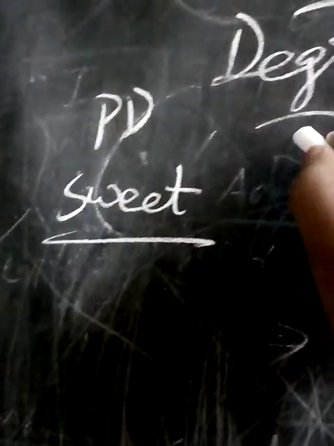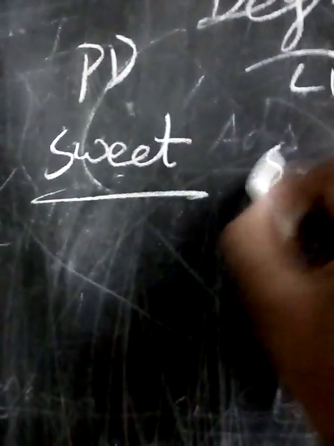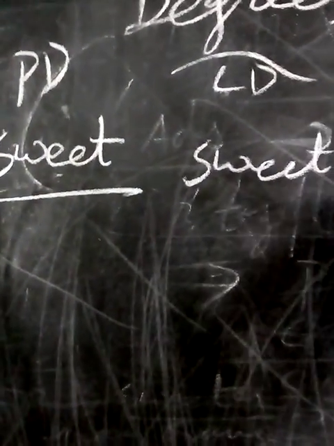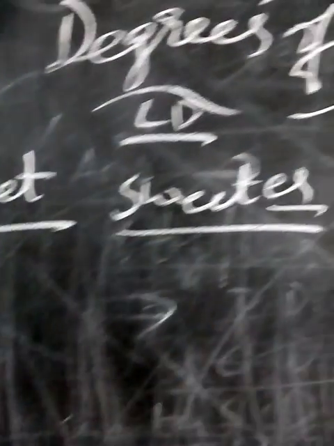Now let's see in some more detail. If we go in detail, we will come to know something. What is that something? Let's see here. Generally, for example, I have written sweet. This is positive degree. How can we change it into comparative? Same sweet, but you add er. It becomes comparative degree. This is one type.